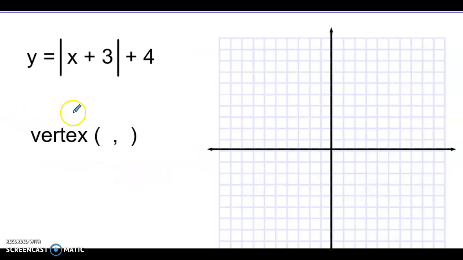Here's another one. The grouping symbols this time are absolute value. Absolute value graphs are V's. So the parabola had a curve to it. Absolute value is a V. Let's find the vertex. Into the grouping symbols, switch that sign. So it's -3. Outside the grouping symbols, keep the same sign. So it's +4. So 1, 2, 3, and then we go up 4. 1, 2, 3. There's my vertex.